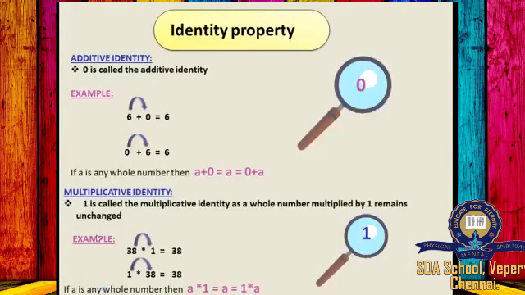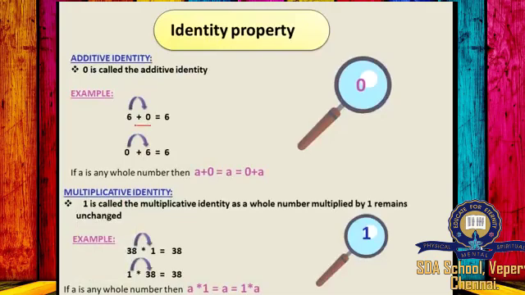The next is identity property. Additive identity. 0 is called the additive identity because when we add a whole number with 0, you will get the same number. So 0 is called the additive identity. Example, 6 plus 0 is equal to 6. You are getting the same number.